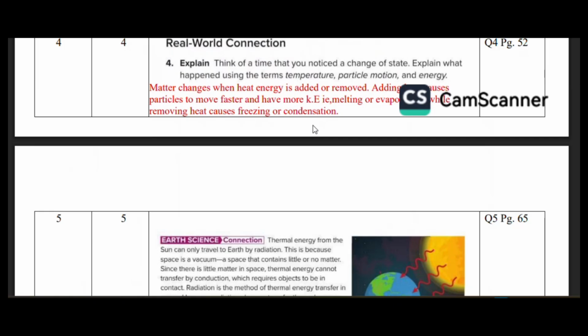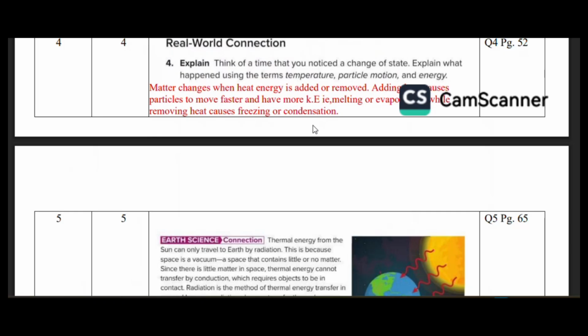After all the ice particles have changed into water, then it will increase the harara again, and slowly again it will increase the harara. After that, when it reaches the boiling point temperature, again the temperature becomes constant for some time. Then after that, the temperature starts increasing again when all the water has changed into water vapor. So why does this happen?